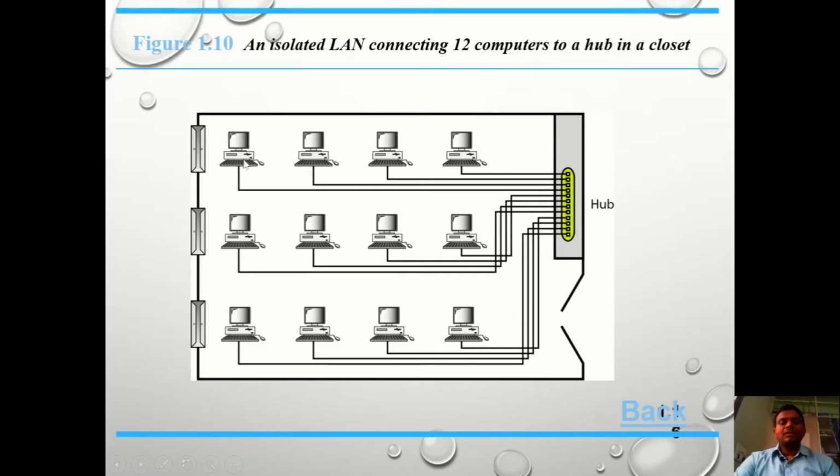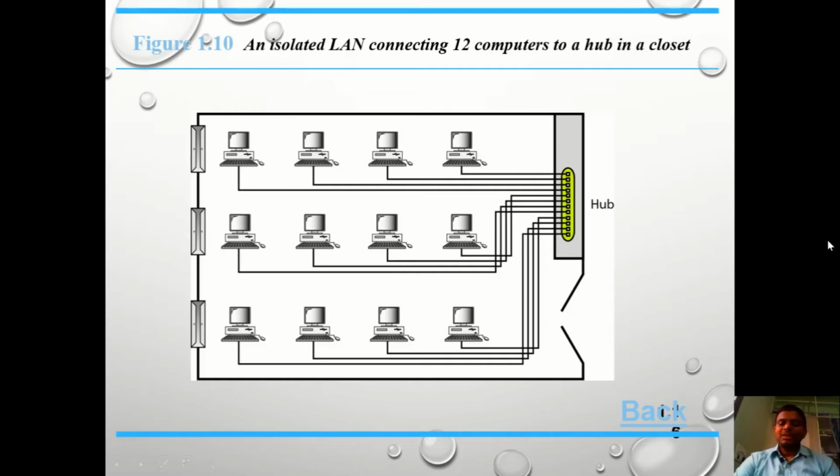Just assume this is node 1, 2, 3, 4, and in the same way 5, 6, 7, 8 and so on up to 12. Whenever node 1 wants to send some information to another node, which may be node 2, node 5, node 6 or any other node, that data is first transferred to this hub. Then the hub is responsible for transferring that information to the destination node.